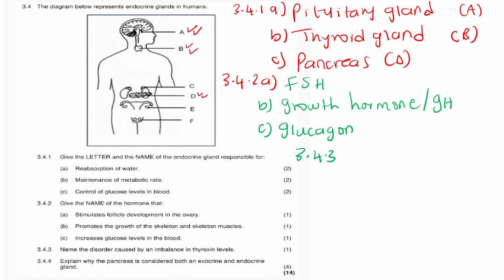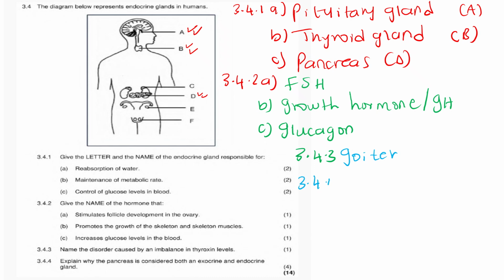Now 3.4.3, they are saying name the disorder caused by an imbalance of thyroxine level. It is what we call a goiter.